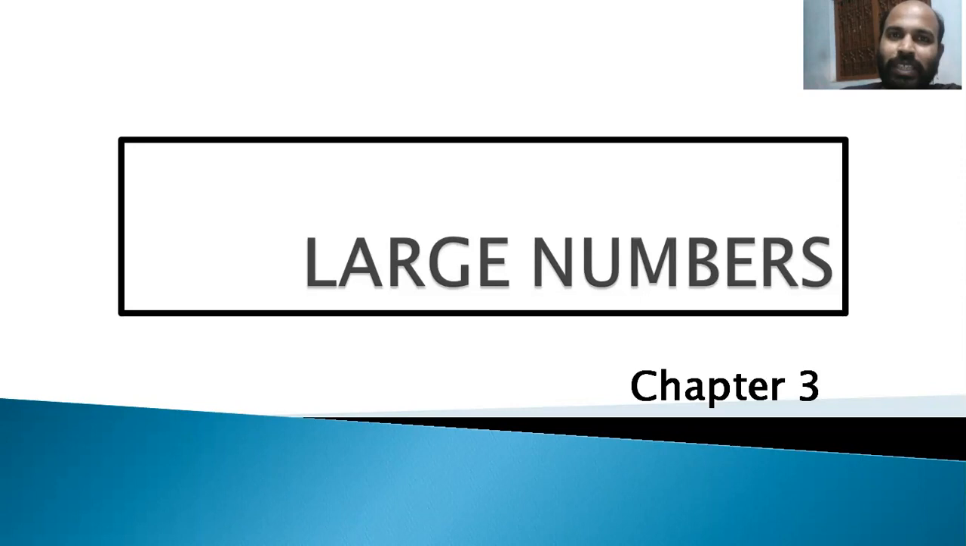In your previous classes, you have studied 2-digit numbers, 3-digit numbers, 4-digit numbers, 5-digit numbers, hundreds, thousands, 10,000s, lakhs, 10 lakhs. In this session, we will discuss the numbers that are after 10 lakhs, that is crores or 10 crores. Let us discuss the numbers.